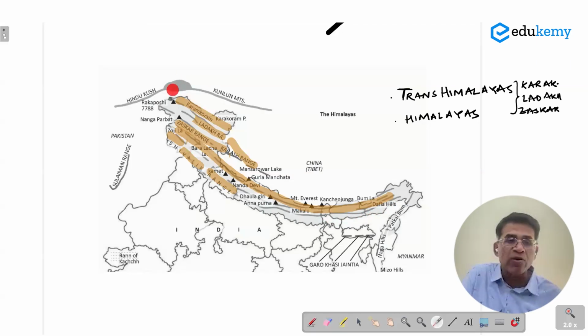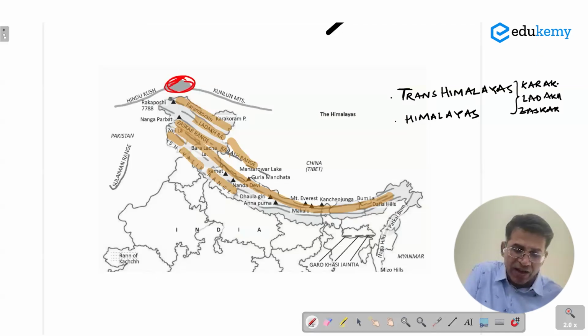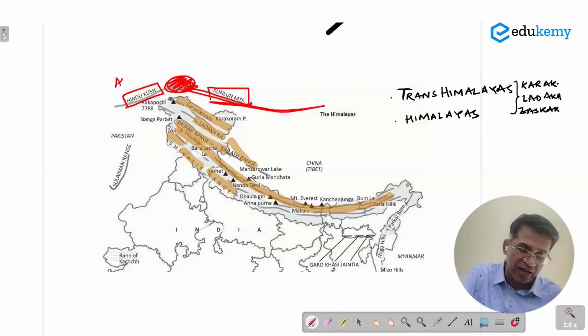Please focus on this. And this particular bulge here is called the Pamirs. The Pamir Knot, an area where we have highlands concentrated. And from these Pamirs, we have one range which is part of the mountains of China. They're called Kunlun Shan Mountains. And on the western side, we have Hindu Kush Mountains. Hindu Kush Mountains become part of Afghanistan, whereas Kunlun Shan becomes part of China. And from this, we also have the Suleiman ranges and Kirthar ranges. They become part of Pakistan.